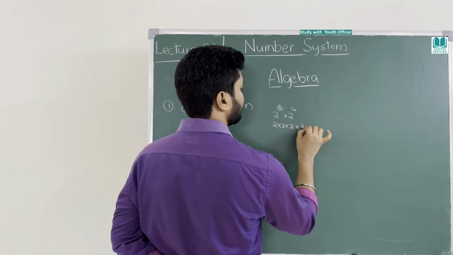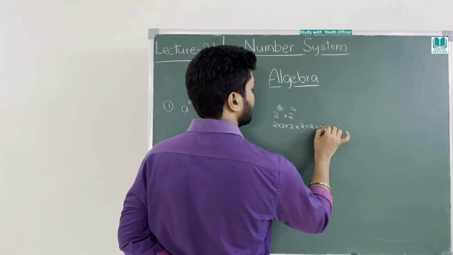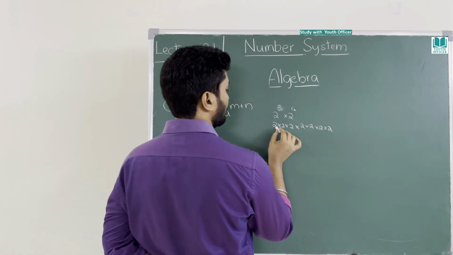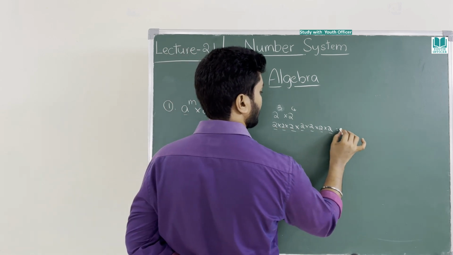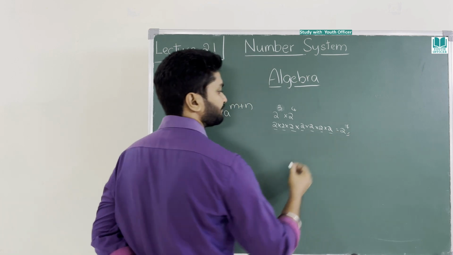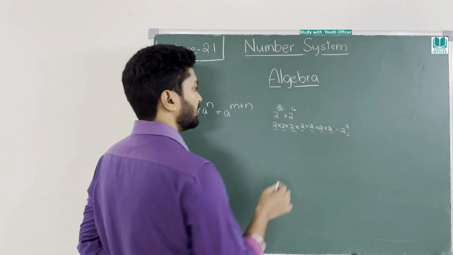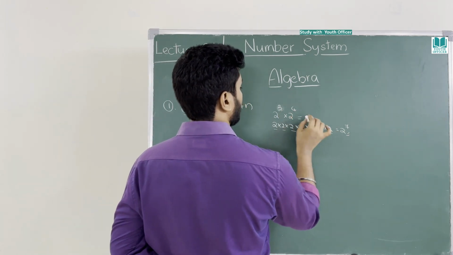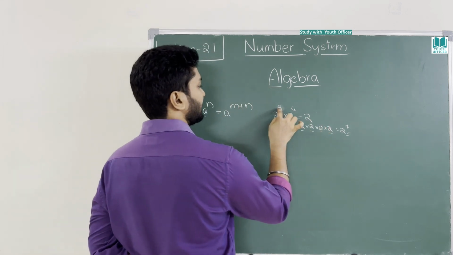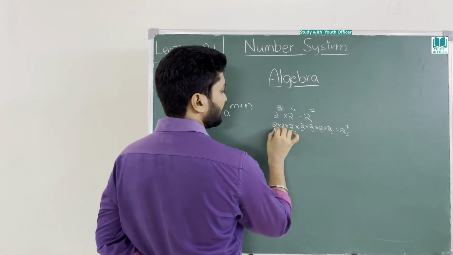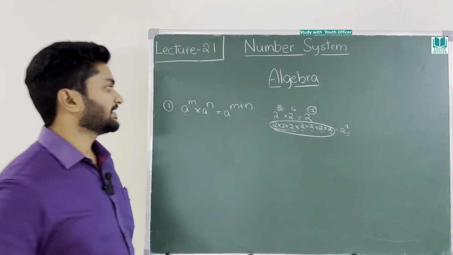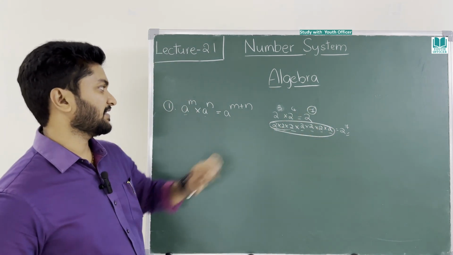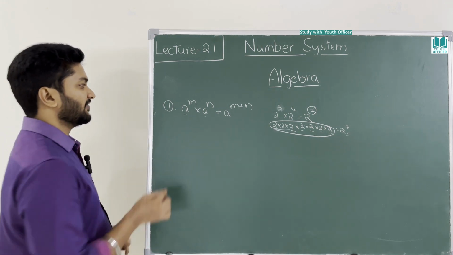Then here 4 times: 1, 2, 3, 4. Total how many 2s are there? 1, 2, 3, 4, 5, 6, 7. 2 power 7. Now you write 2 power m plus n, meaning 3 plus 4, 7. You need not do all this. Directly you can substitute 7 there and put the answer as 2 power 7. Hope you are clear with this.